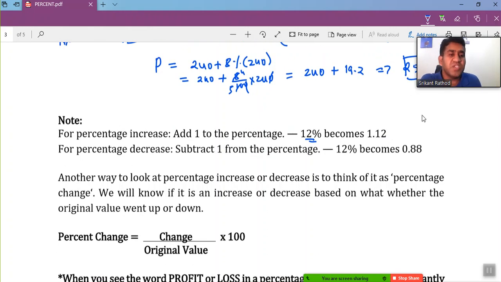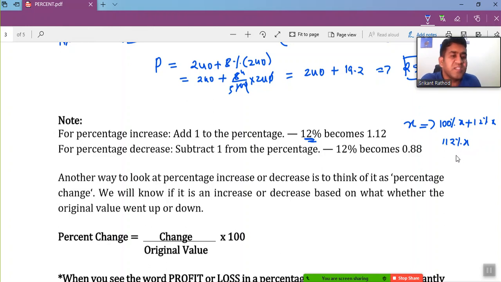Whenever we consider the initial value, it means that initial value is 100%. I won't say that I'm representing 50% or 25% of that initial value, so I'm talking about it as 100%. Now if I say this initial value increased by 12%, then in terms of percentage this can be written as 100% of x plus 12% of x, so it's going to be 112% of x. This is how we do increasing by a percent.